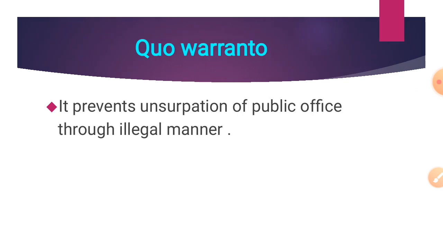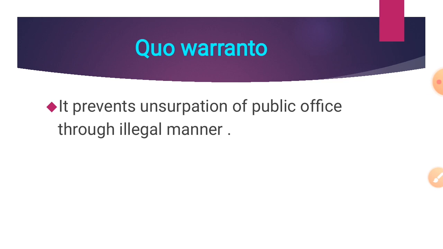The last writ is quo warranto. It prevents usurpation of public office through illegal manner. Quo warranto means under what authority. This kind of writ is issued to ensure that the person holding a public office is entitled to it.